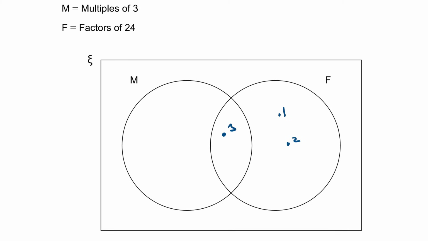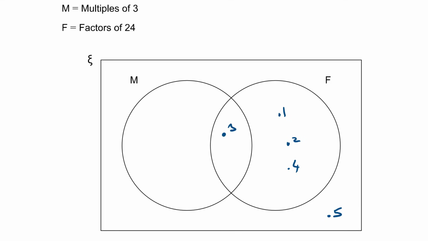4. 4 is a factor. Yes, it is. 4 6s are 24. Is 4 a multiple of 3? No, it's not. It belongs in the F set alone. 5. Is 5 a multiple of 3? No, 5's not in the 3 times table. Is 5 a factor of 24? No, it's not. You can't divide 24 by 5 and not have a remainder. So that belongs outside the 2 sets. It kind of floats around there.